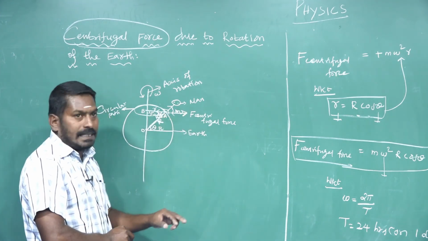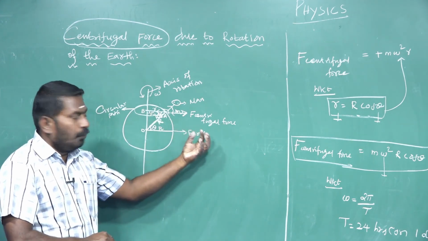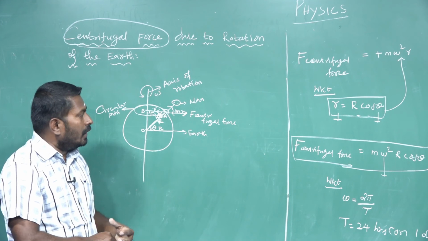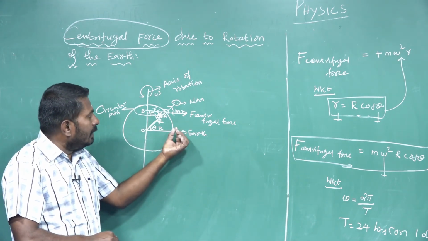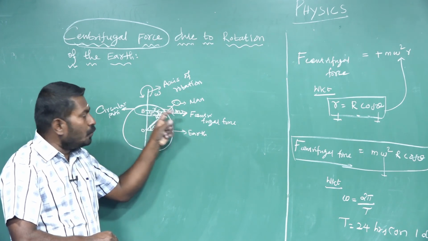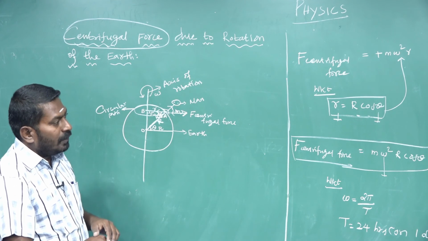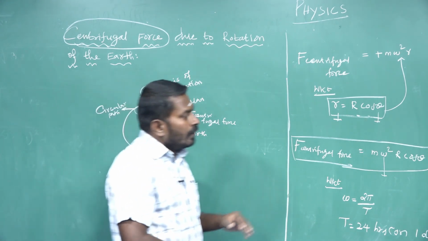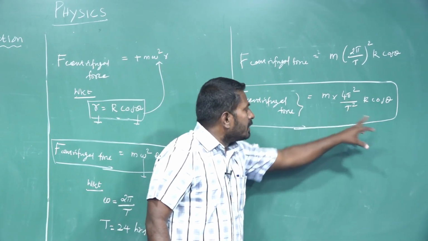It is called centrifugal force or pseudo force. So in the rotational frame of reference, the centrifugal force or pseudo force experienced by any object placed on the surface of the earth is calculated from the equation m into 4 pi square R cos theta divided by T square.